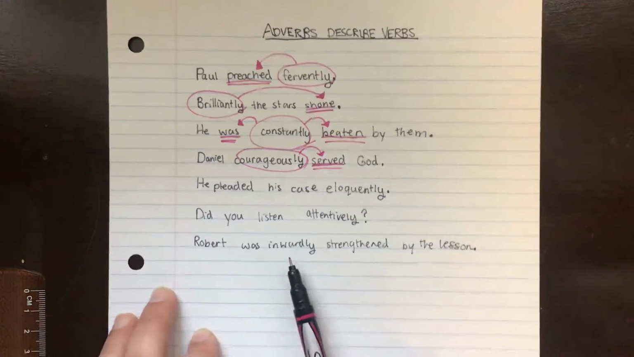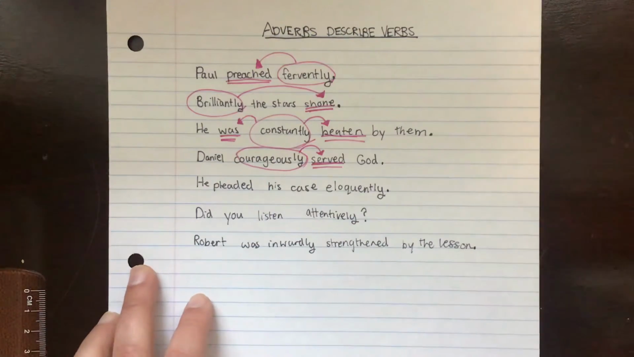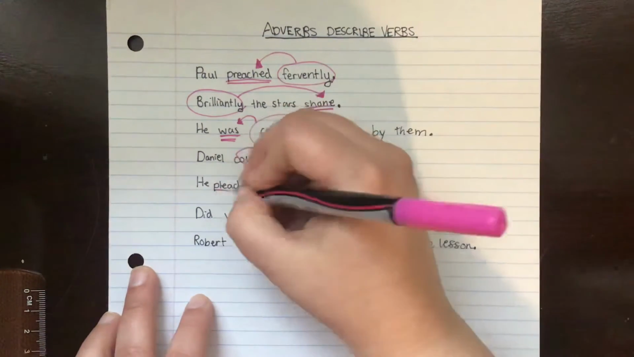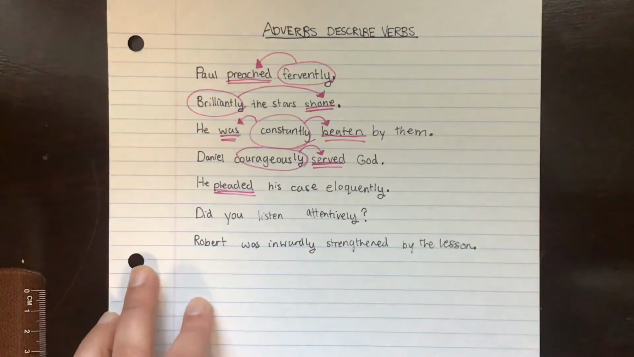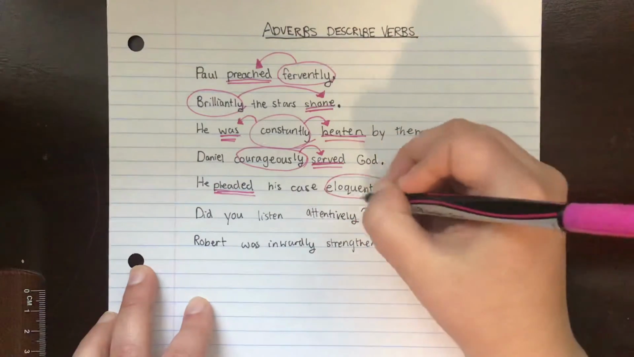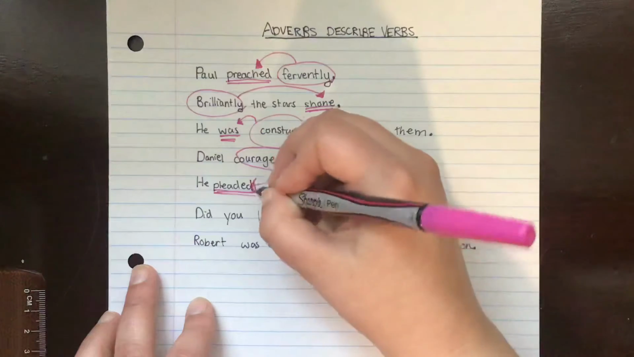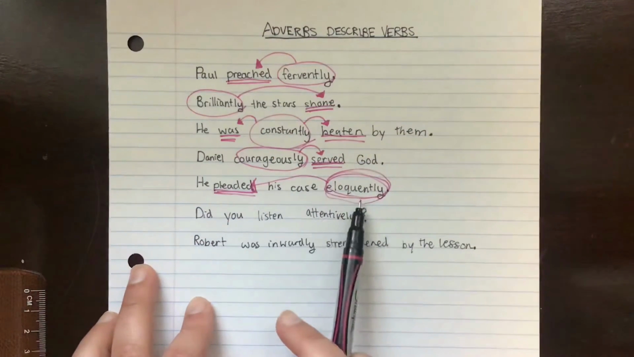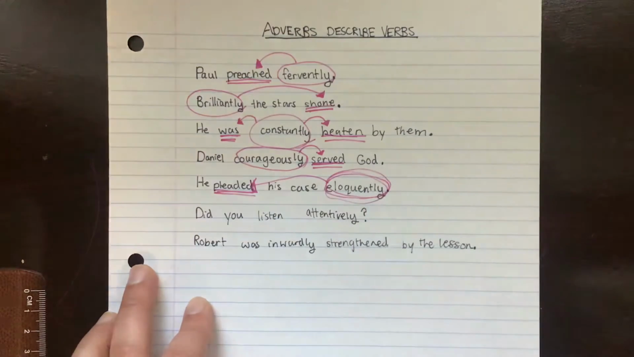Next, he pleaded his case eloquently. So what is he doing? He's pleading. Pleaded is our verb. And how is he pleading that case? Eloquently, that means well-spokenly. Very good. That's describing the verb. So in this case, the adverb didn't come right after the verb. It came way after, at the end of the sentence.